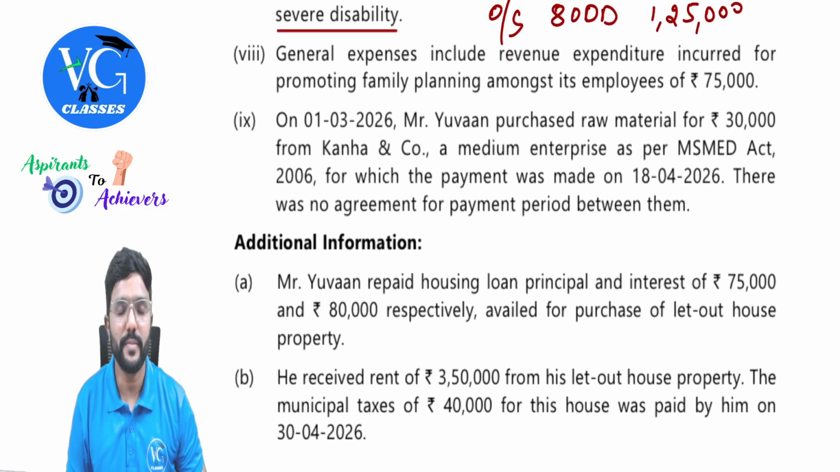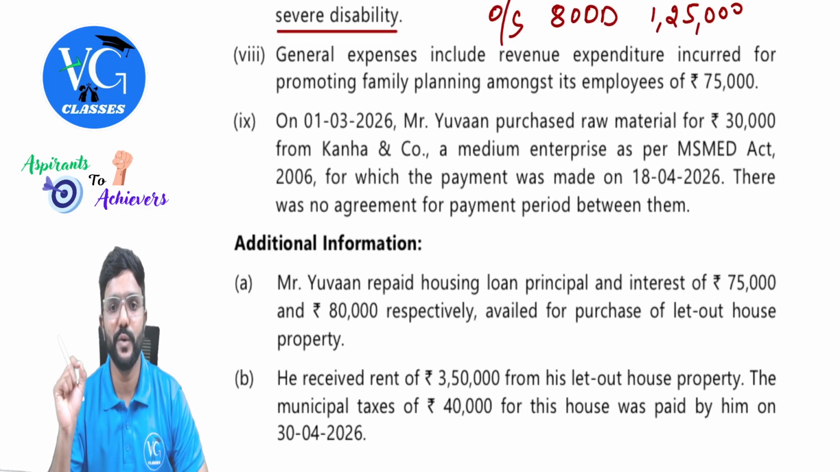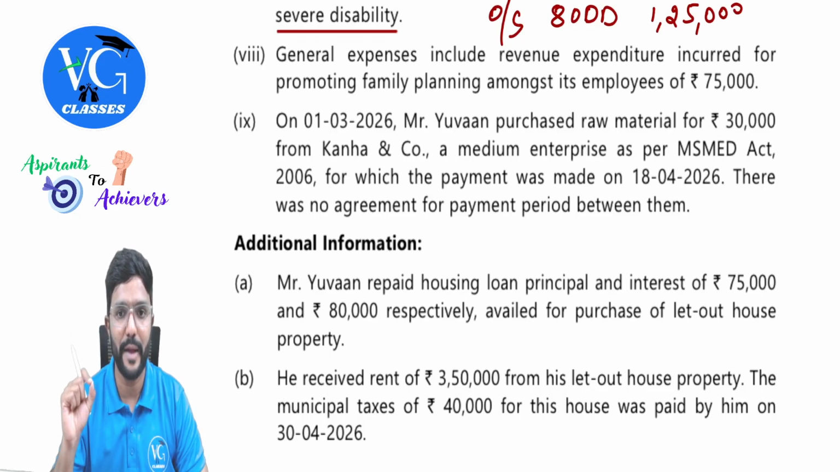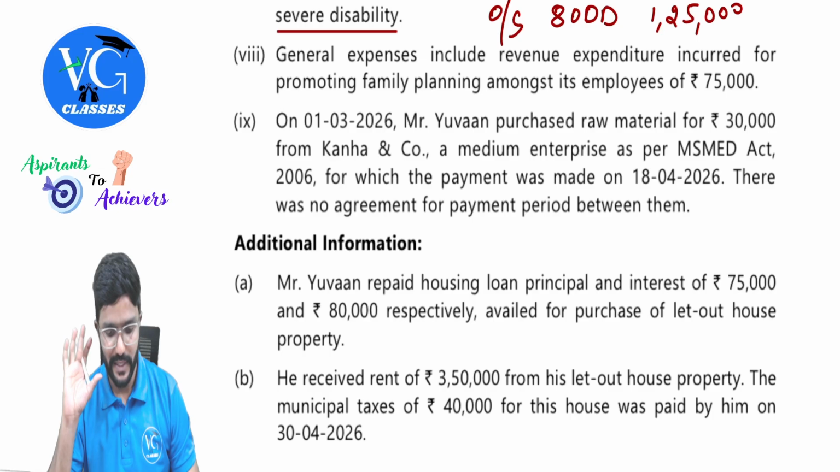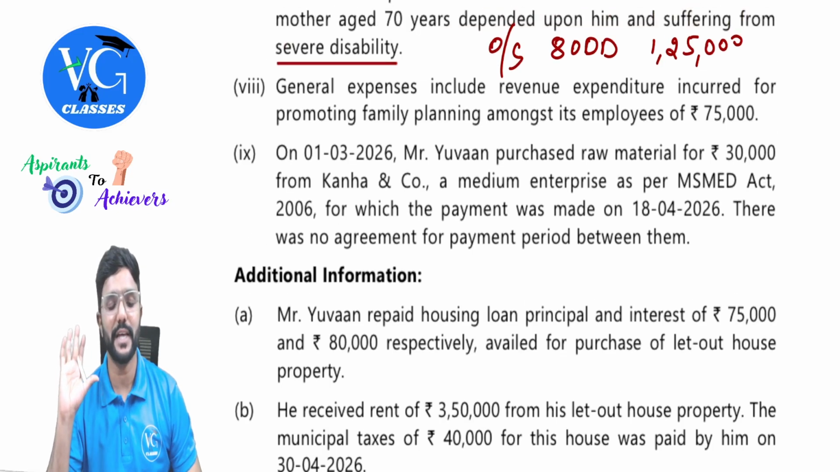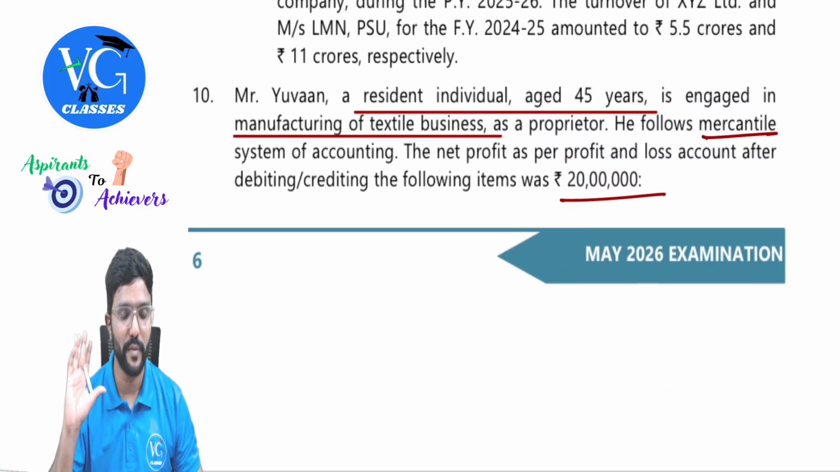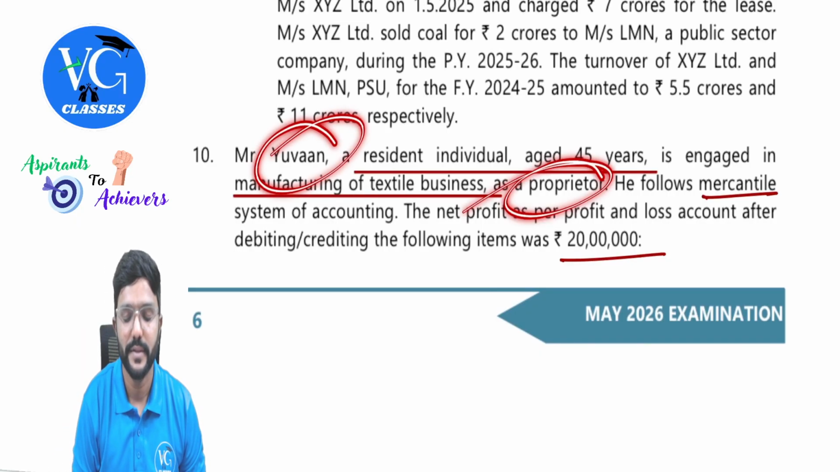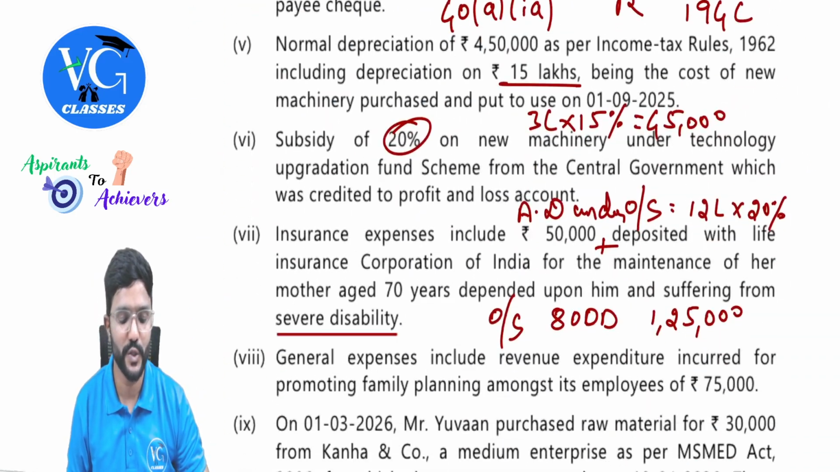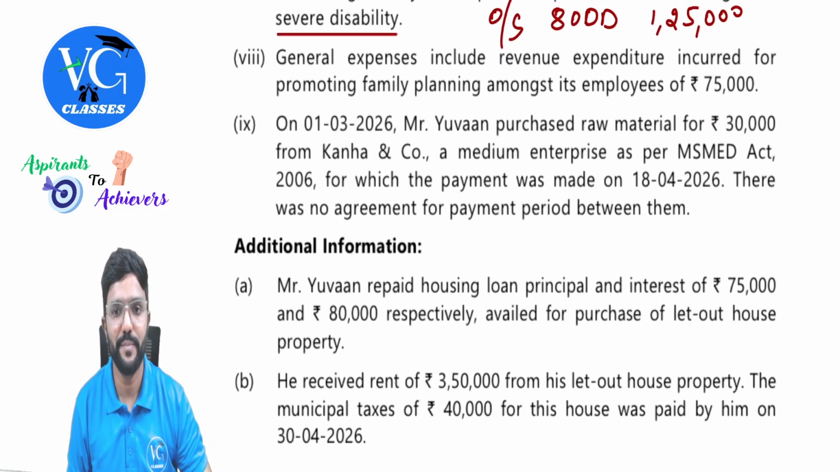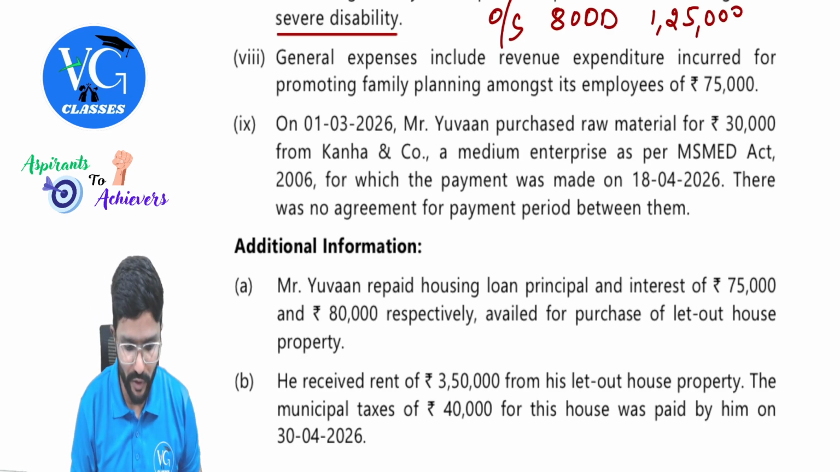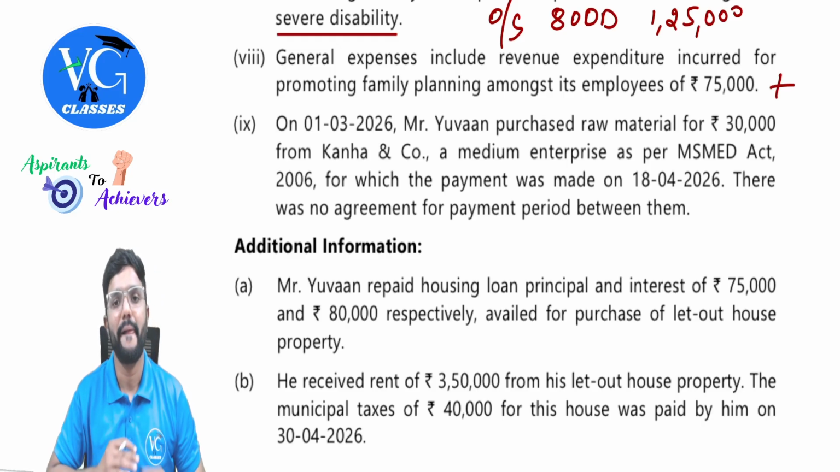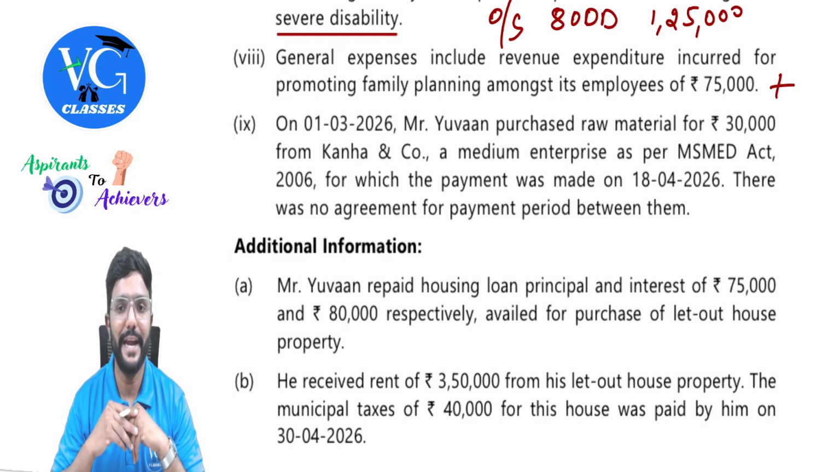Okay. Next, general expense includes revenue expenditure incurred for promoting family planning amongst its employees. Guys, family planning expenditure is allowed only for companies, corporate employers. UN is a sole proprietor here. Can he claim that deduction? No, sorry. Expenses on family planning is not allowed for any assessee other than corporate assessee. So what should we do? Add it back. As it is already debited, add it back.